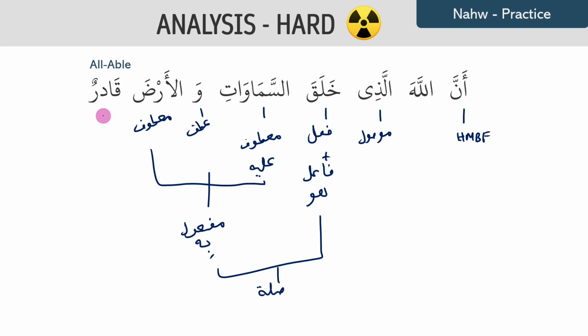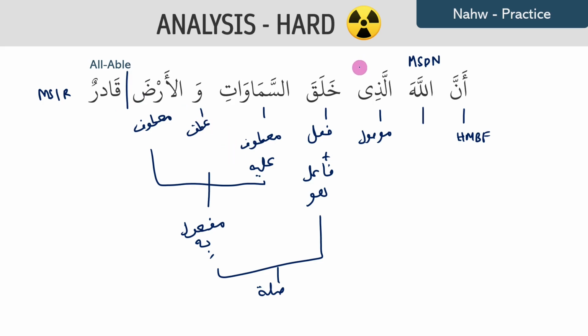Qadirun is nakira. If we have a look at the 4 properties of the word Allah Azza wa Jal, we have it's masculine, it is singular, it is definite, and it is nasab. But the 4 properties of qadirun are masculine, singular, indefinite, and rafa. So they don't match, so they can't be mawsuf sifa, they're definitely not an idafa, they have no link at all. So we can put a break in here.